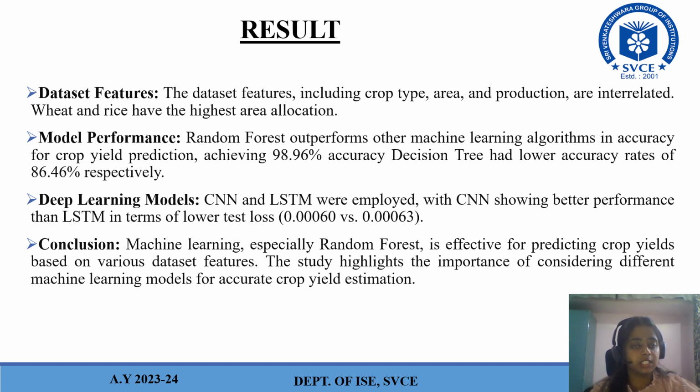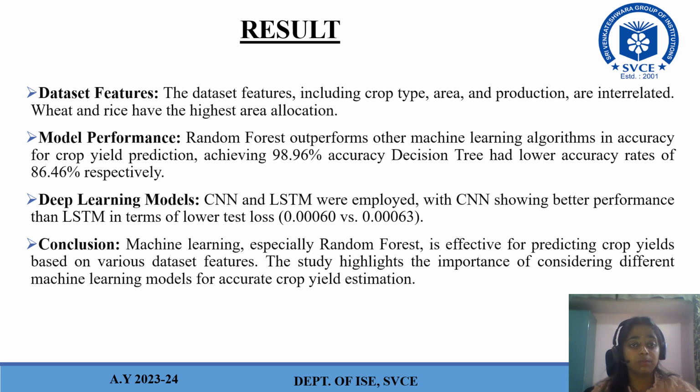So moving on to the result part. The first one we have is dataset features. The dataset features, including crop type, area, and production, are interrelated. Wheat and rice have the highest area allocation. As we know, in India people tend to consume more wheat and rice, so that is the reason we have the highest area allocation for these two crops.